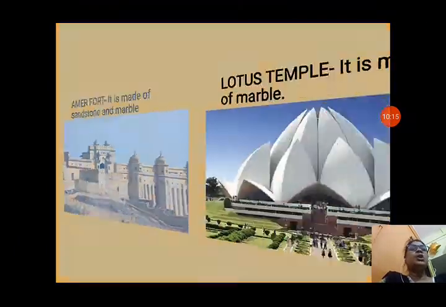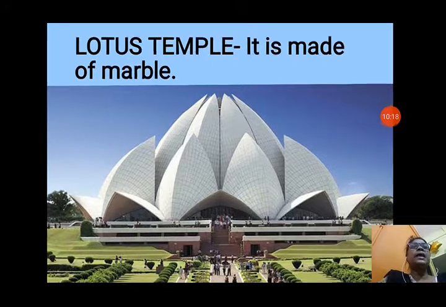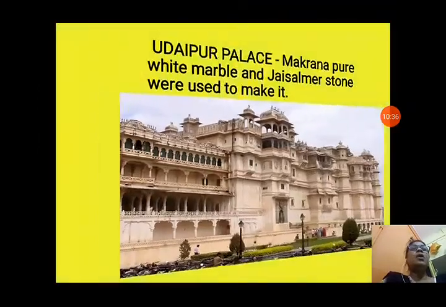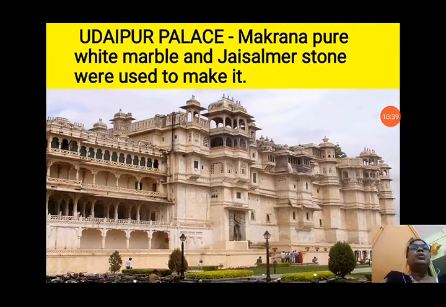Now next we will see about the Lotus Temple. It is in Delhi. It is made up of marble. It is the temple for the Baha'i religion. You can see how nicely the marble has been given the shape of a lotus. It is made up of white marble. It is a very nice building in Delhi. Next is Udaipur Palace. As the name suggests, it is in Udaipur, Rajasthan. It is made up of pure white Makrana marble, and Jaisalmeri stone was also used to make it. So what a beautiful building it is.